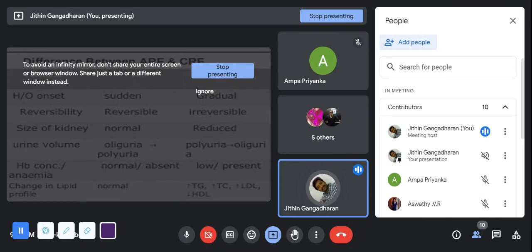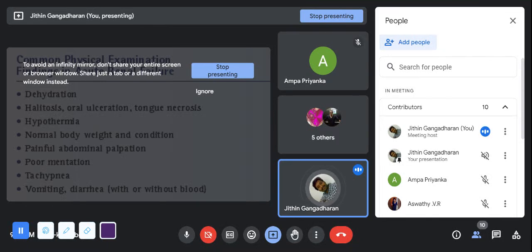So the kidneys won't produce this erythropoietin, thus it leads to a decrease in the hemoglobin level. And lipid profile: in ARF it will be normal, whereas in case of CRF, the triglyceride level, LDL, HDL, VLDL, all will be increased. Lipid will be increased. Fine.